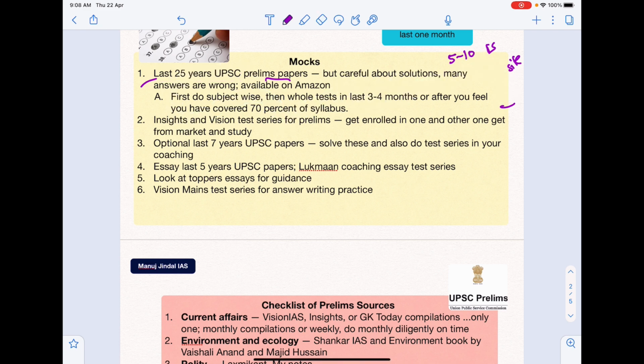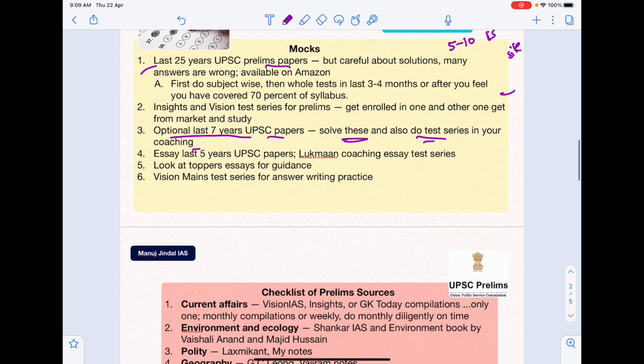Okay. Now let's come to the optional. Whatever optional you have taken, download the UPSC papers for the last 7 years of that optional and solve them. I'm telling you, many questions will repeat definitely from these old papers. So that will really help you. And also do the test series in your coaching, whatever test series is there.